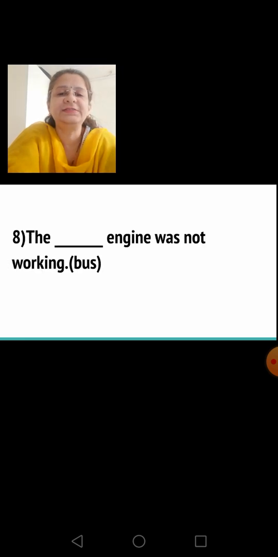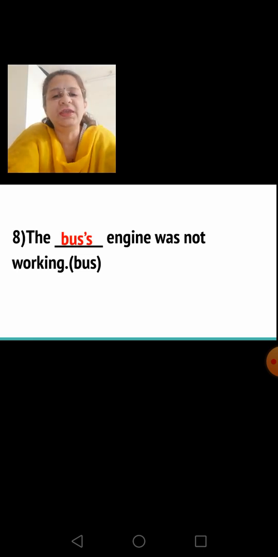Eighth sentence, the dash engine was not working. What is the answer that you all have written children? Yes, here B-U-S with an apostrophe S. So here the answer is the bus's engine was not working.